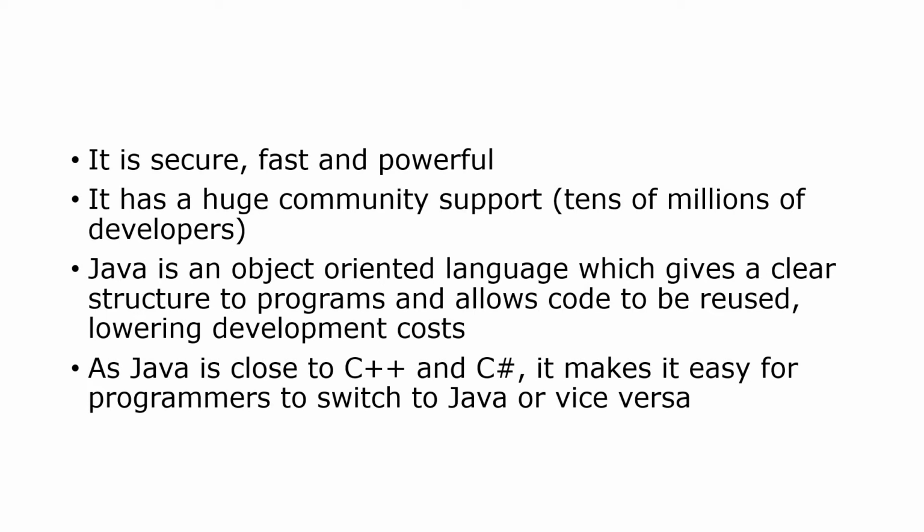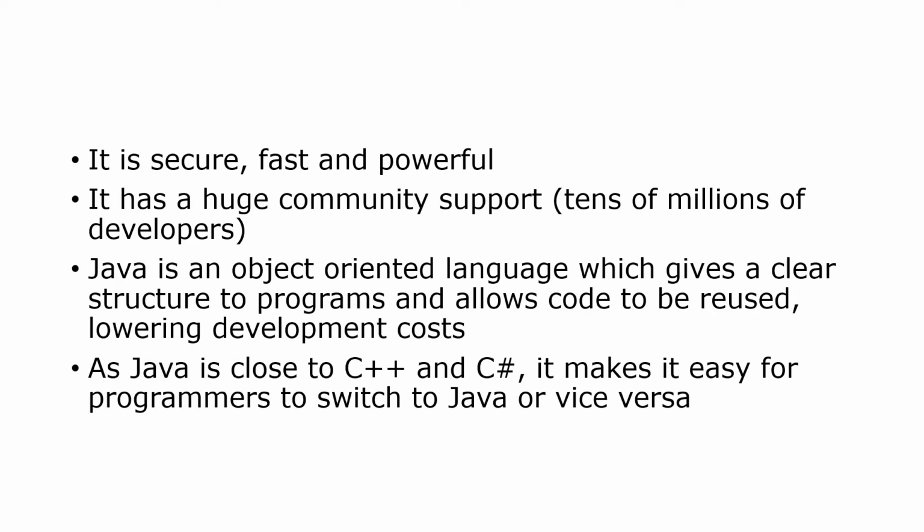That is the reusability of code, another characteristic of Java. As Java is close to C++ and C#, it makes it easy for programmers to switch to Java or vice versa. So these are all the characteristics of Java.